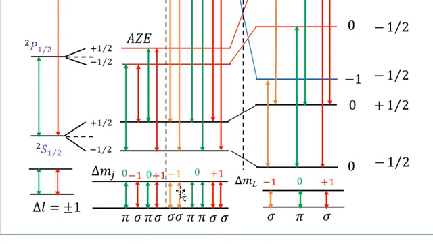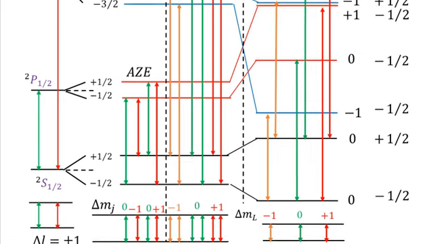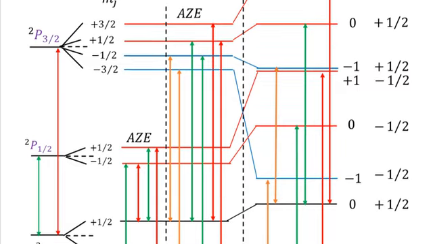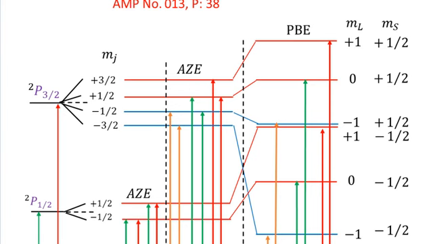So you will observe 6 lines over there. You can see 6 lines on the right of this dotted line and 4 lines on the left of this dotted line. 4 lines correspond to the sodium D1 line under the anomalous Zeeman effect, and these 6 lines which are on the right side of this dotted black line are due to the anomalous Zeeman effect, and they correspond to the sodium D2 line under the moderate magnetic field application.